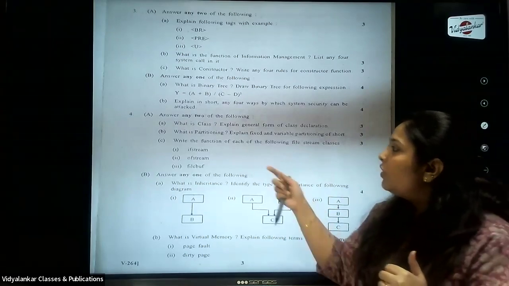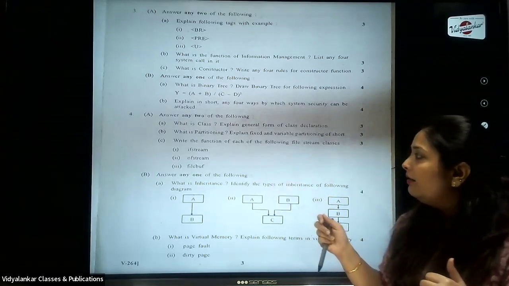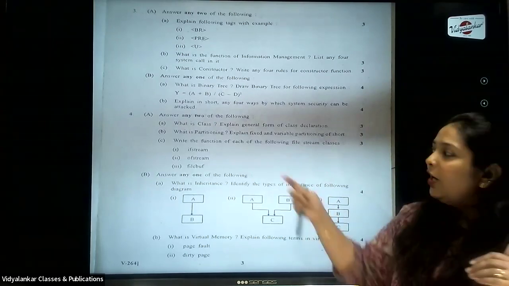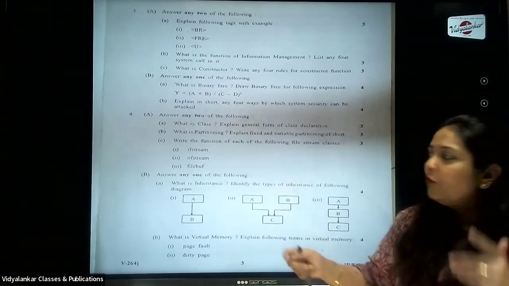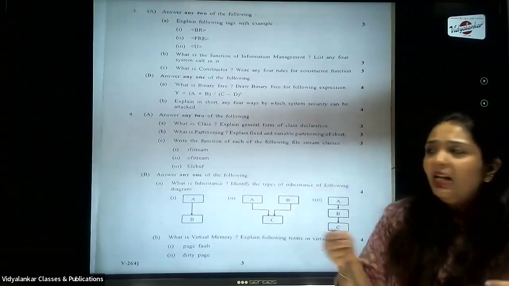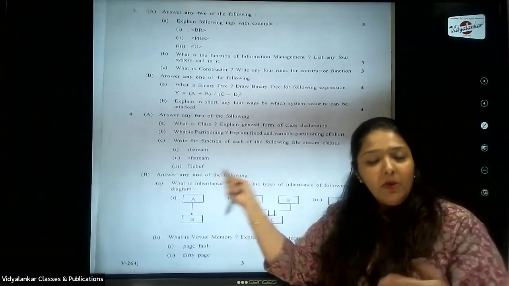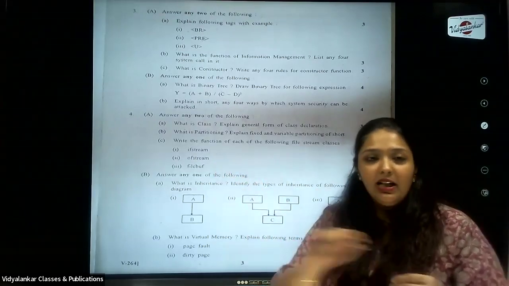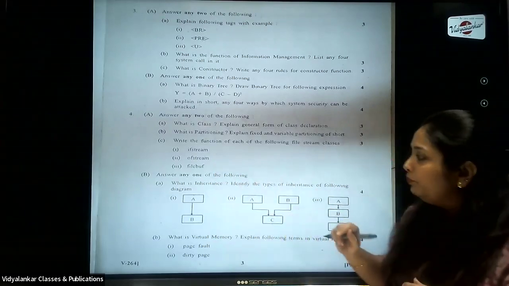Then we come to question C of 4A. Write the function of each of the following 5 stream classes. Now, of course, ifstream they have asked you, ofstream and filebuf. We just discussed that. They can ask you to define them. Ifstream means input file stream, ofstream means output file stream. So you have to write the definition about what these do.